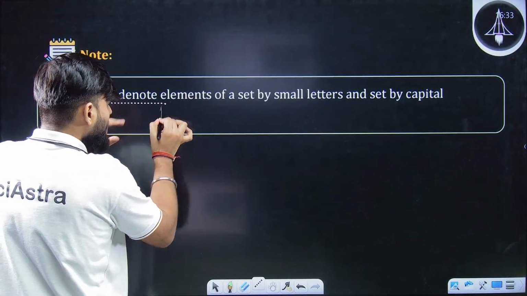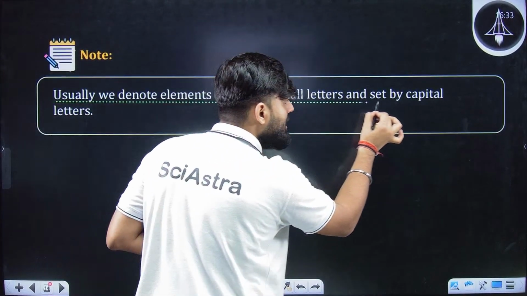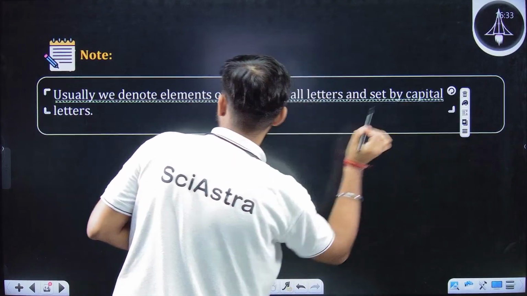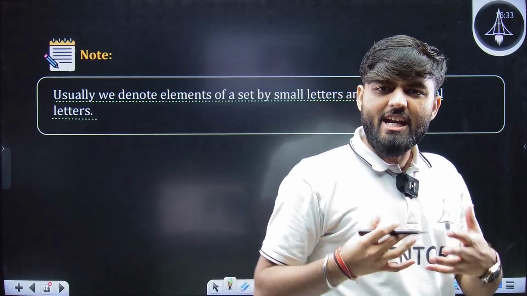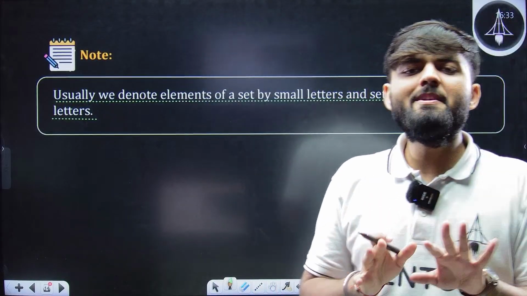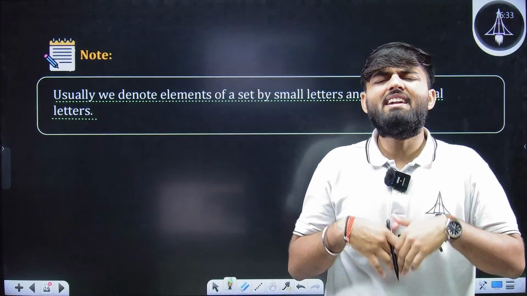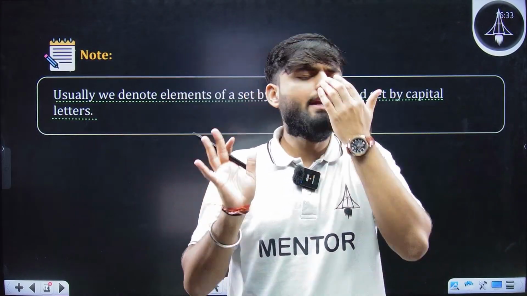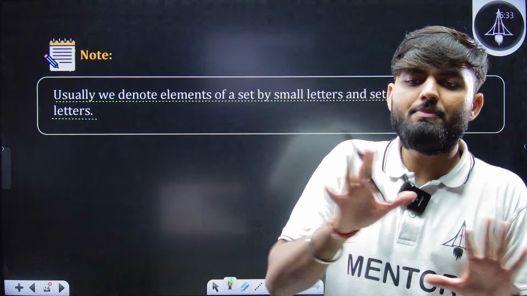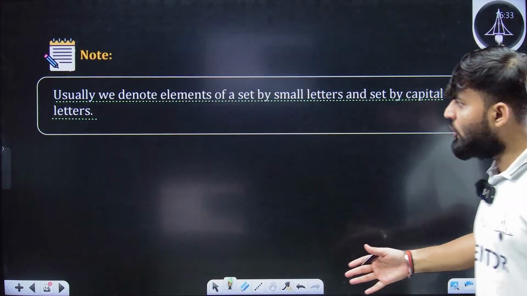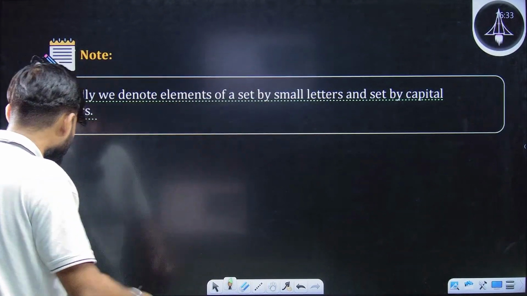Usually we denote the element of a set by a small letter and the name of a set by a capital letter. Usually means that this is not a hard and fast rule, this is just a thumb rule, something that is locally followed or universally followed, but it is not a fundamental rule. But usually what we see, we write the name of the set by a capital letter and the elements by small letters.